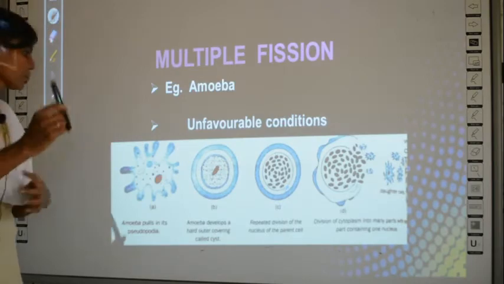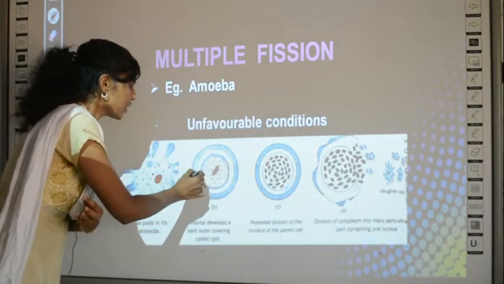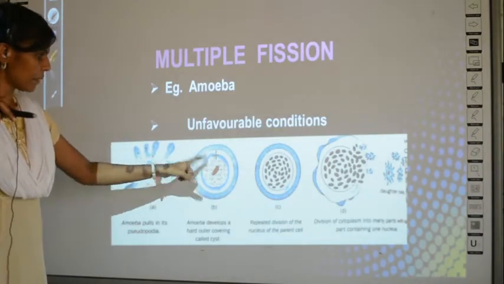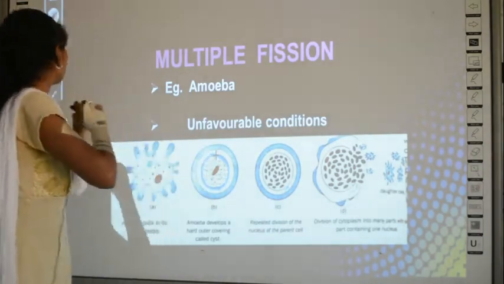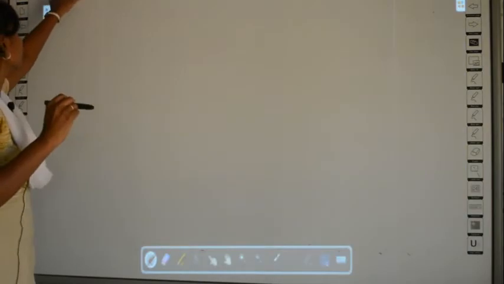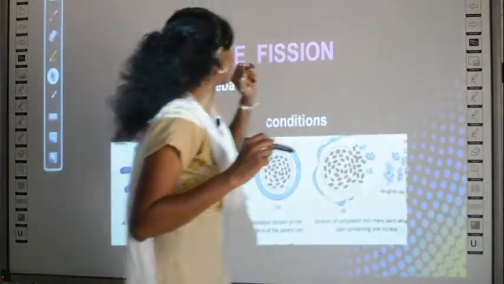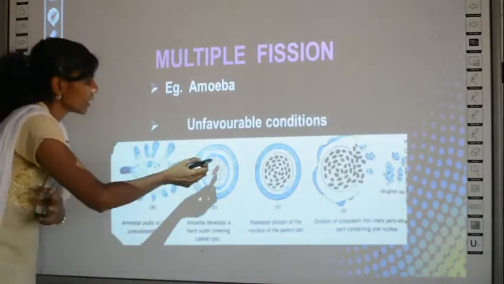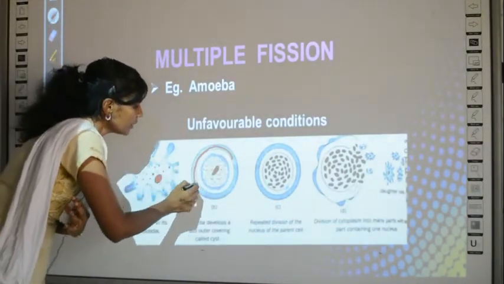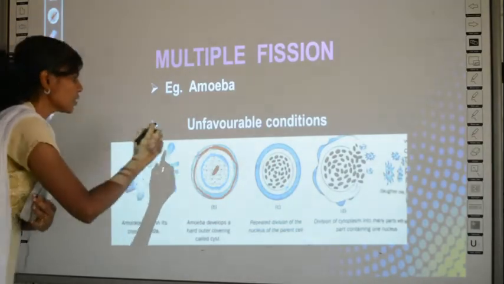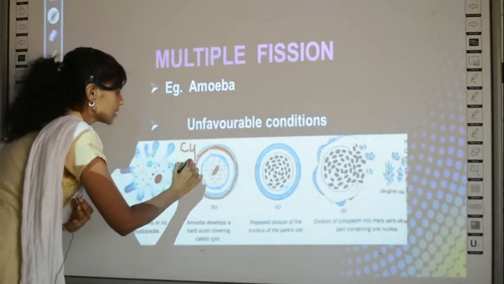Can you see? There is no more pseudopodia, but it becomes like a round structure. This is the amoeba. Then what is this structure? I'll use some other color. Can you see one more structure here? This structure is called the cyst.